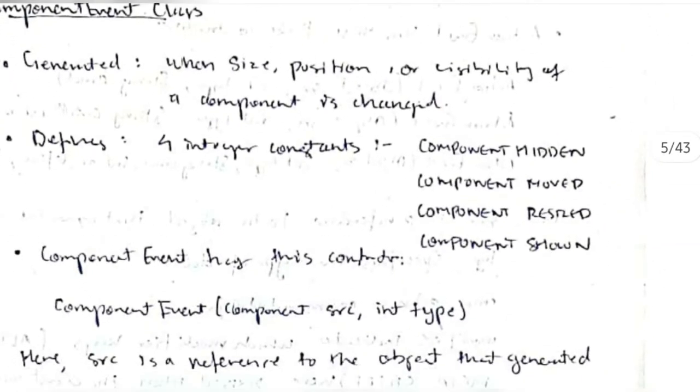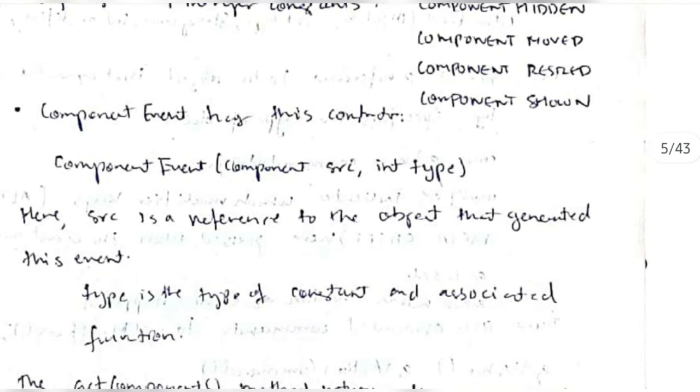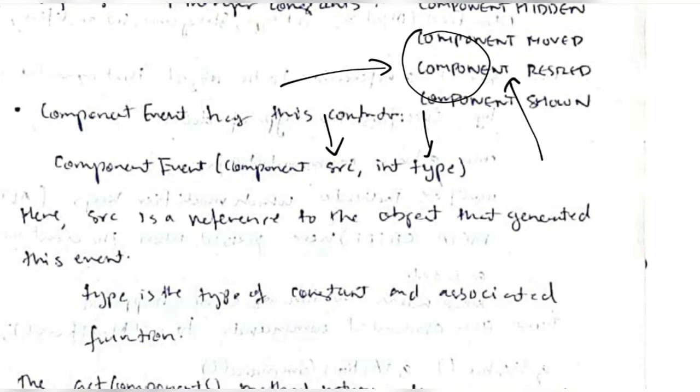Okay, so it can be component hidden, meaning if you minimize, component moved if you change the position on the screen from here to here, component resized if you change the size of the screen, and component shown means it is visible. Component hidden means it is minimized. So these are the 4 integer constants, and the constructor will get the source first, and the type, meaning which type of function is being performed on the screen, and on which component it is performed. These 2 parameters specify that.